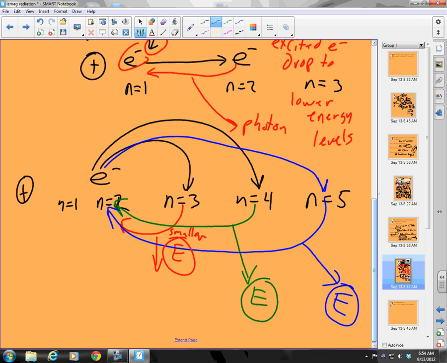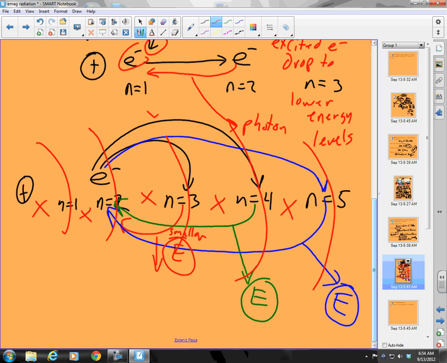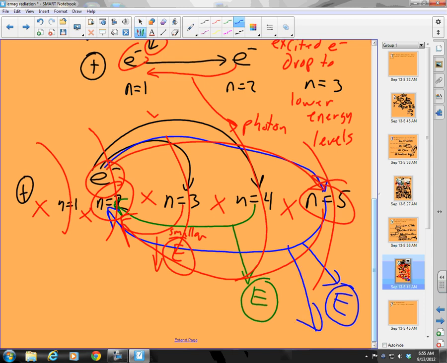And what do we mean jump? Well, Bohr is the guy who came up with this whole thing. He looked at that electromagnetic spectrum and said, we have things called orbits, and electrons can only exist in these orbits, they cannot exist in between the orbits. And so an electron has to be in a certain orbit. To go from n equals 2 to n equals 5, it must absorb energy, a quantum of energy. And then when it drops back, what must happen? It must emit a quantum of energy in the form of a photon.